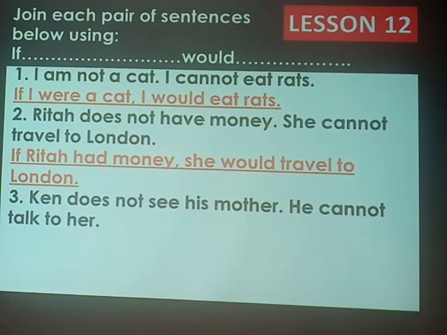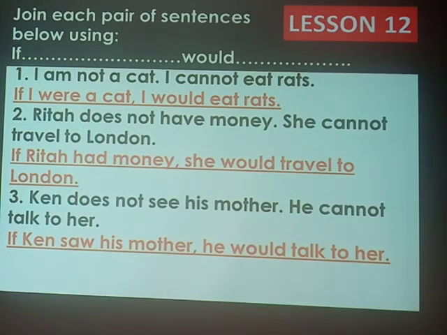That is a condition. He cannot talk to her. Having identified the verb in our sentence as to see, we must change it to the past simple form. And it is? Yes, it is saw. So we must have the answer as, if Ken saw his mother, he would talk to her.